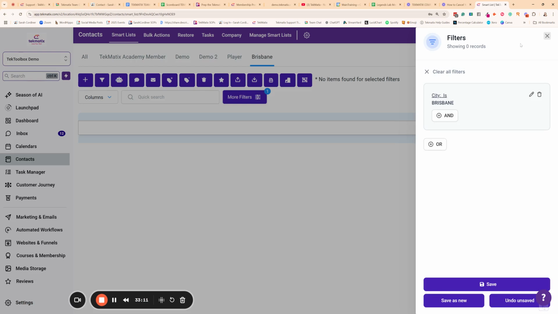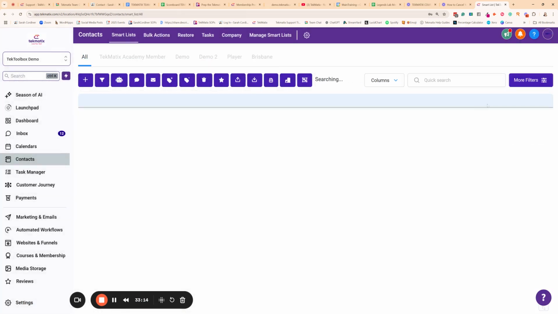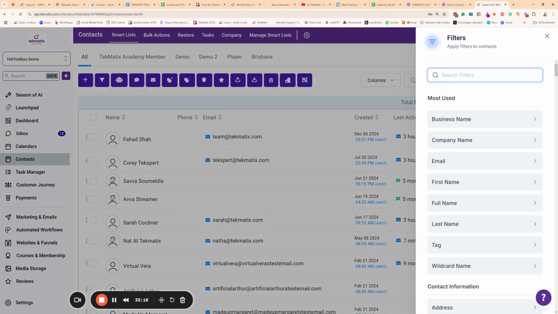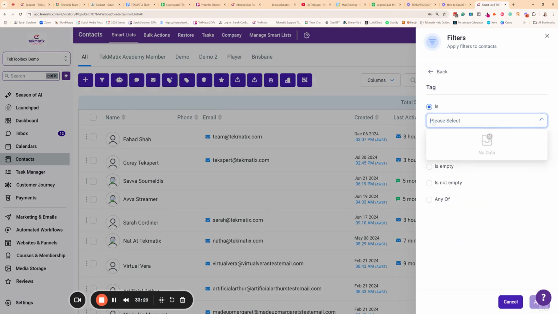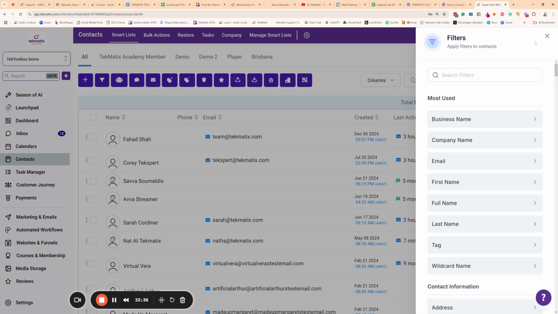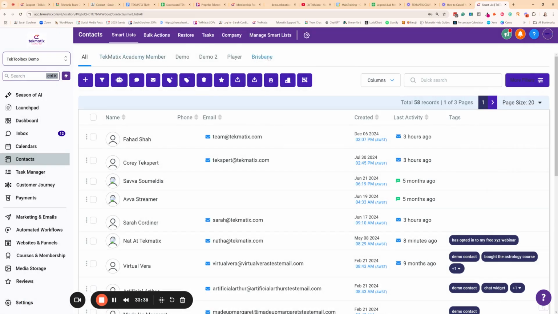But this is how you would, for instance, do that. Now, another example would be a tag. The tag might be that they are in Australia. So, for instance, when I meet people at network meetings and I know that they're from Australia, I will add a tag Australia because I don't have an Australia tag at the moment. The tag is Australia and apply. That will now create an Australian contact list for me as well. So I just want to really highlight that for you.